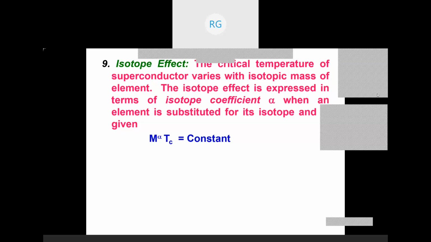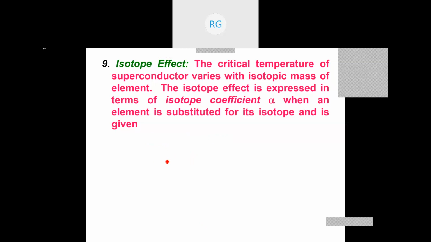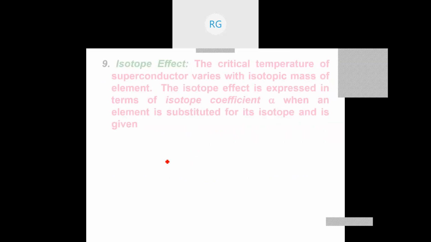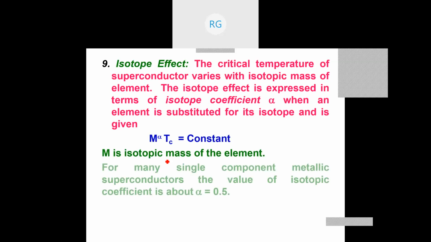m to the power alpha into Tc is equal to a constant, where alpha is a constant whose value will change from superconductor to superconductor, but it was found that for most metallic superconductors it is constant and equal to 0.5. So suppose I have isotopic mass m1 and the corresponding Tc is Tc1.